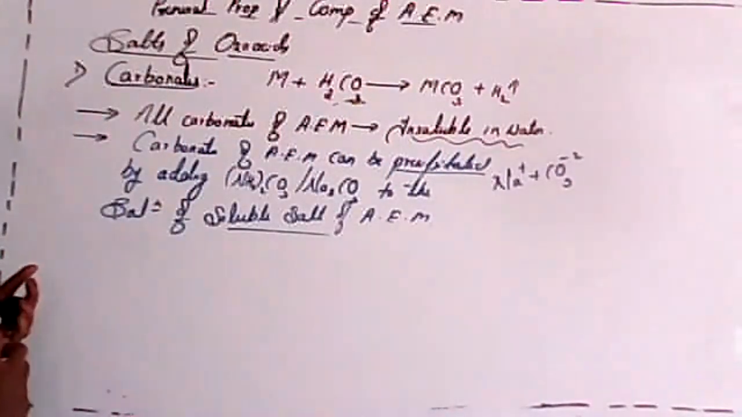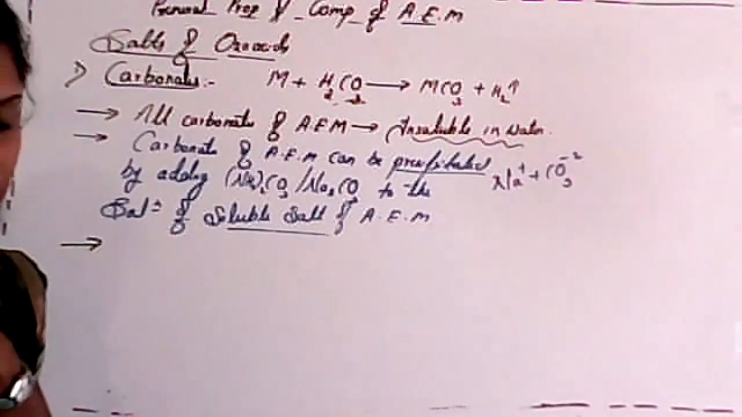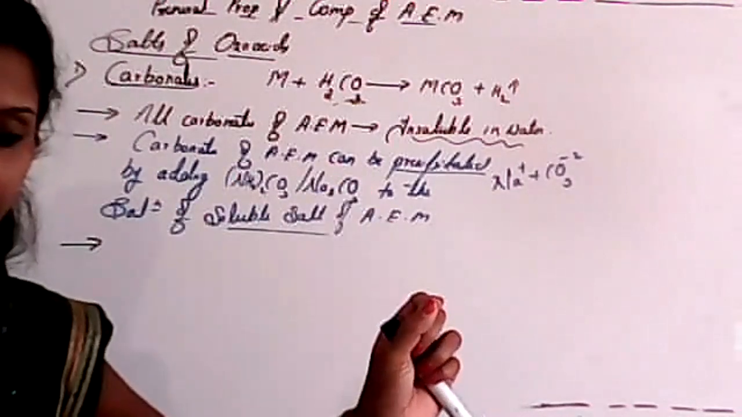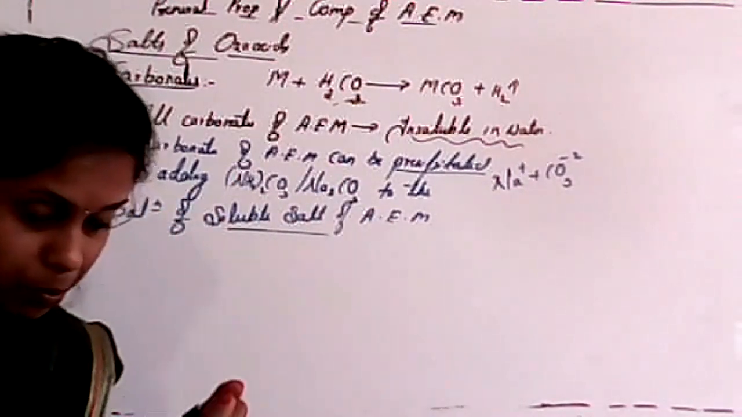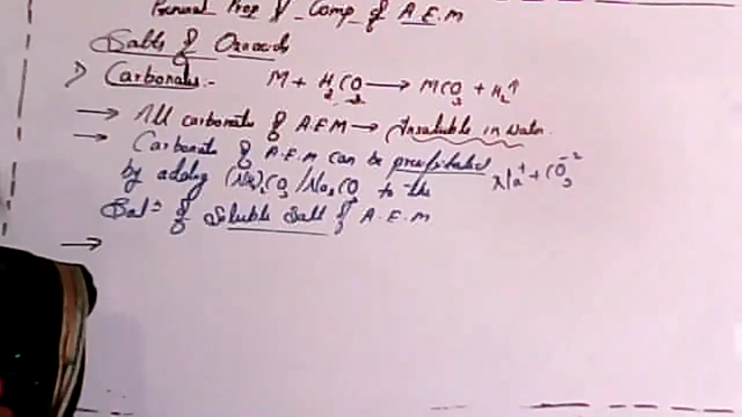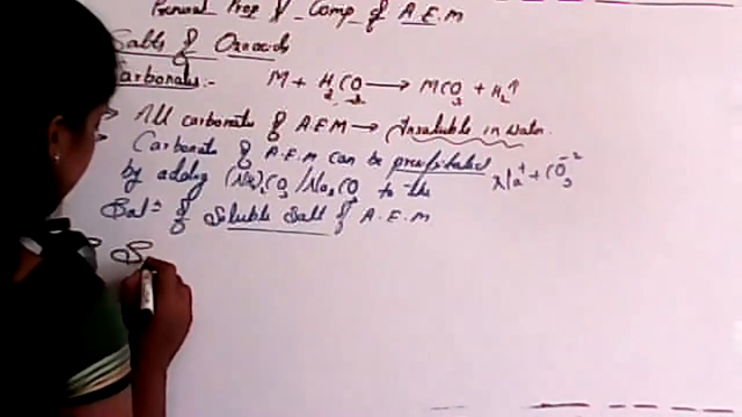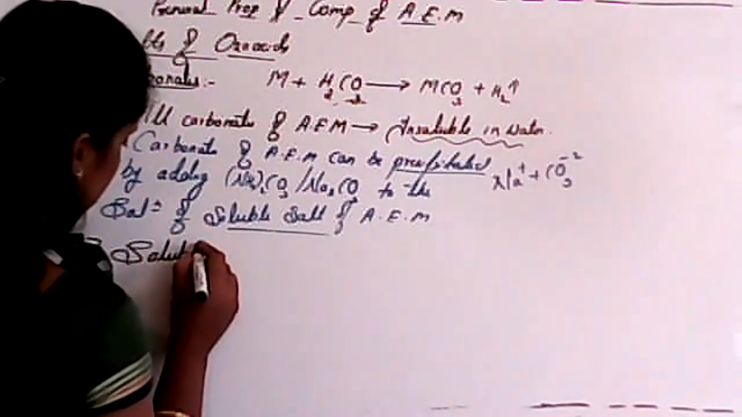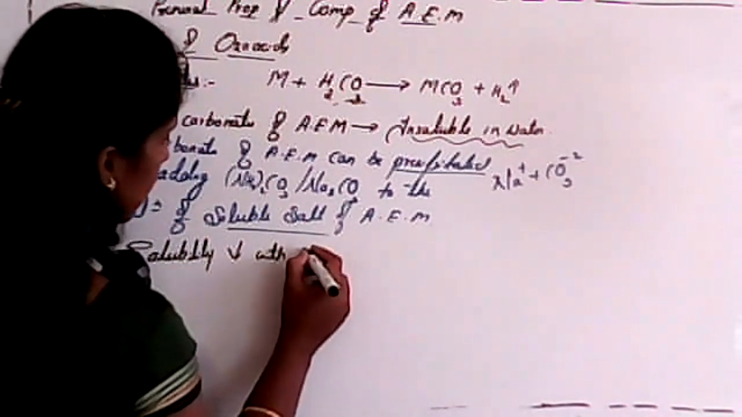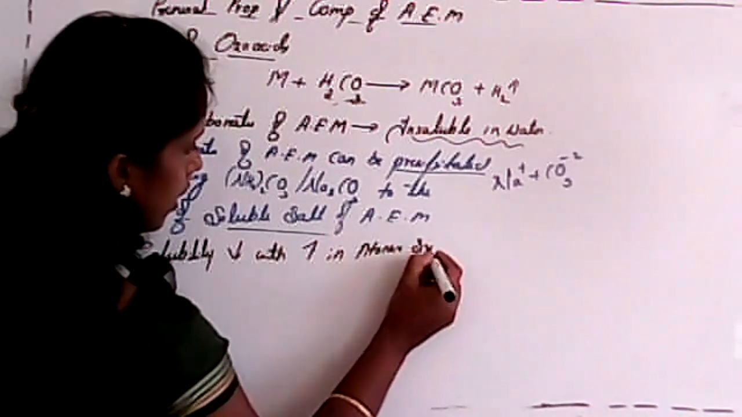Next thing, see, in this case, solubility of carbonate. Remember one thing, student, very important: solubility of carbonate decreases with increase in metal size. Clear? See, solubility decreases with increase in atomic size. So this is very important.